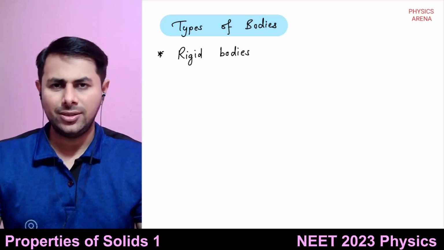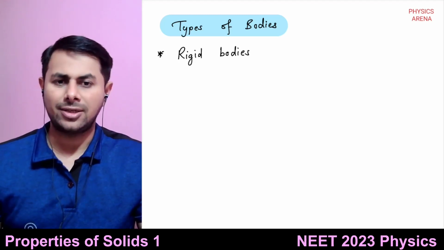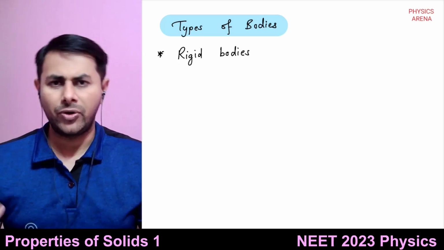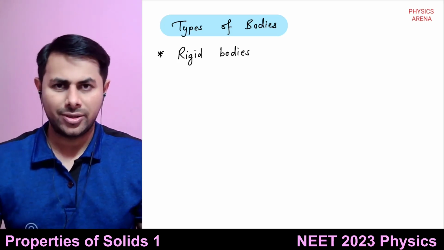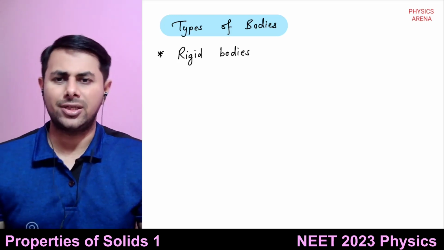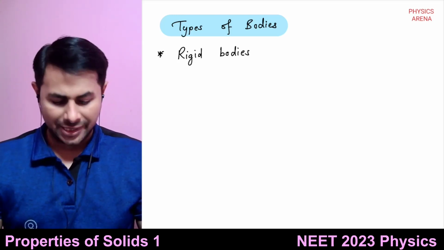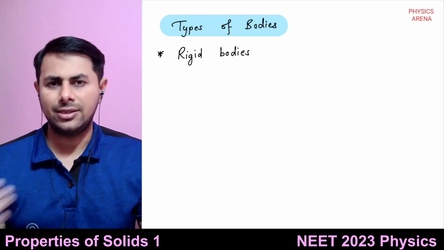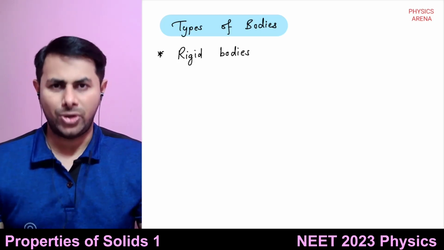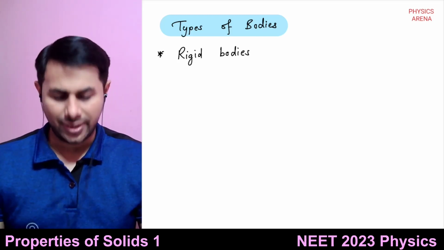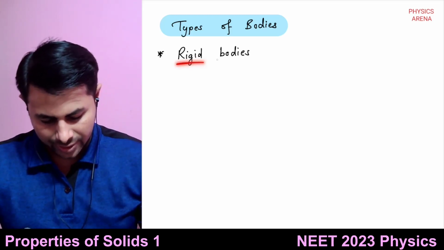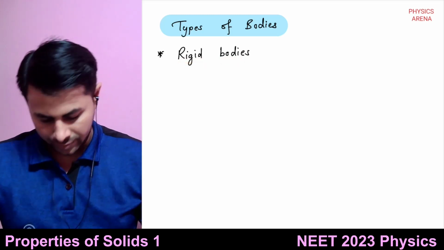And what are rigid bodies? Rigid bodies are the bodies which won't have any change in their shape or size or both due to the application of external force. So external force will only result in the change in motion of the body, not in its shape or size. Those bodies are known as rigid bodies.